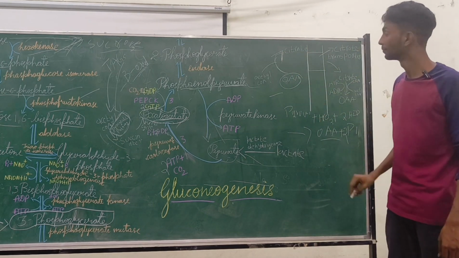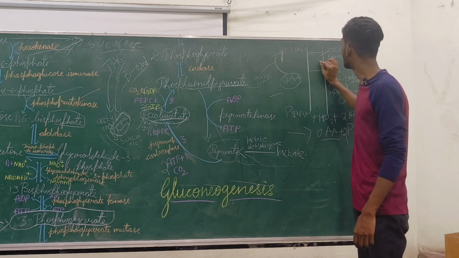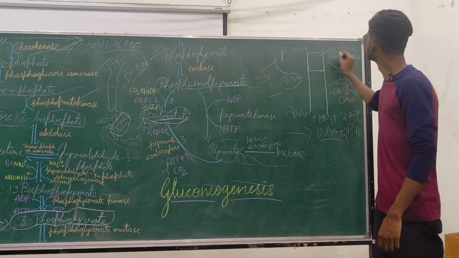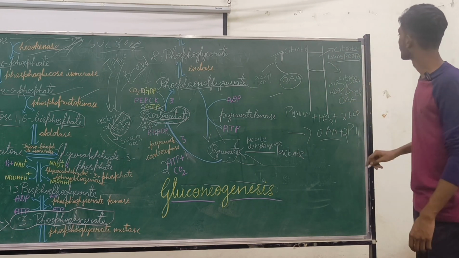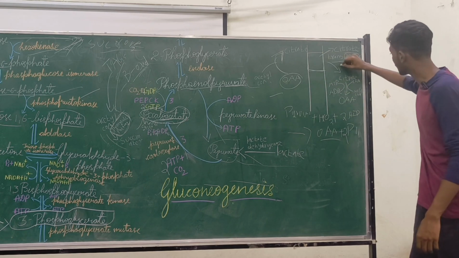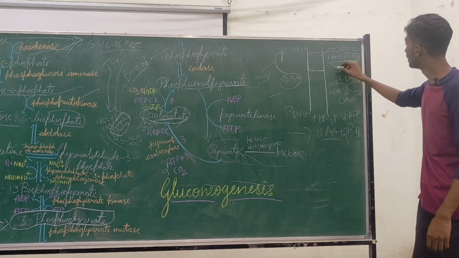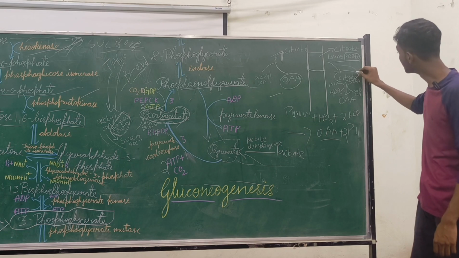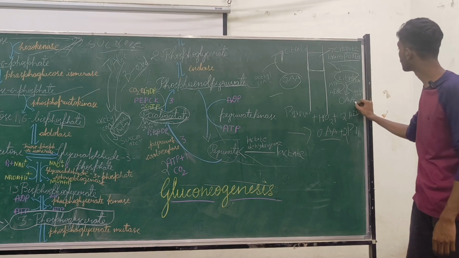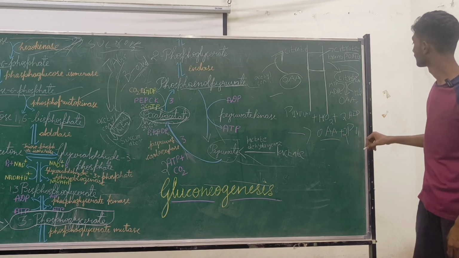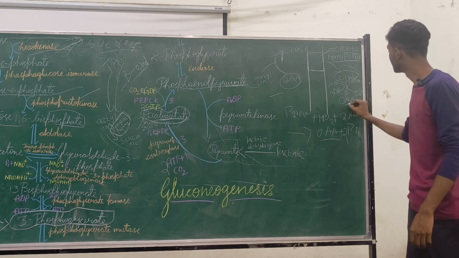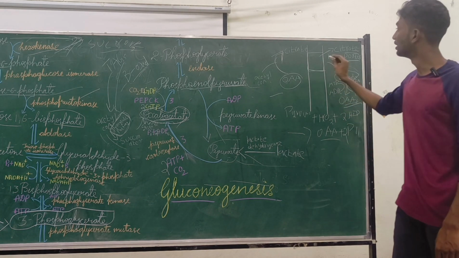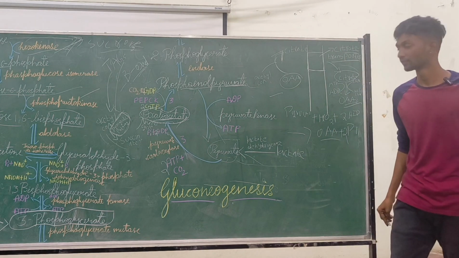The inner mitochondrial membrane has a citrate transporter, so citrate can come out of the mitochondria into the cytosol, and there citrate can be converted to oxaloacetate. This is called the citrate shuttle system.